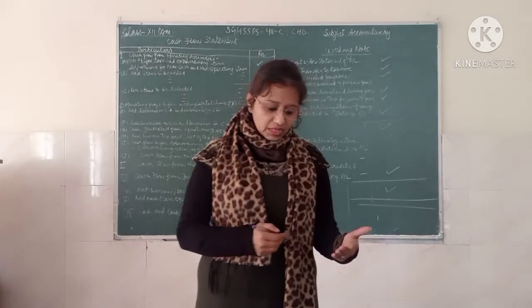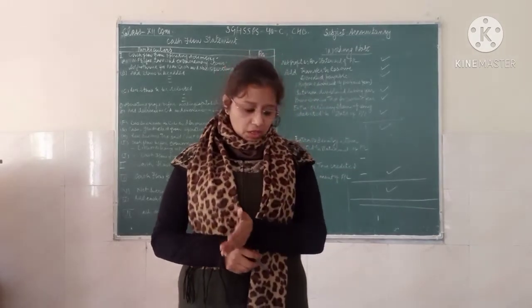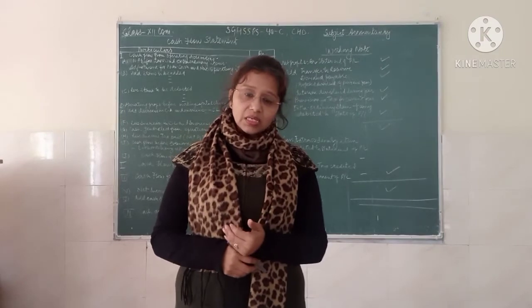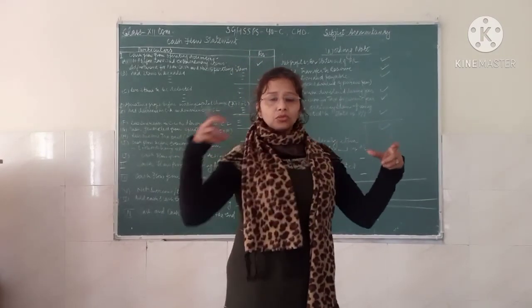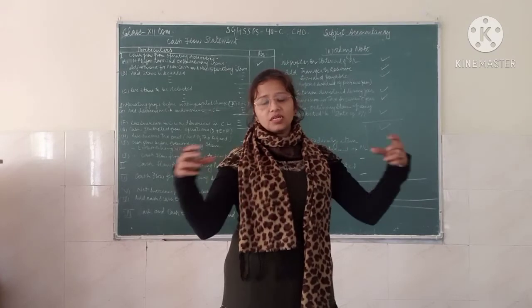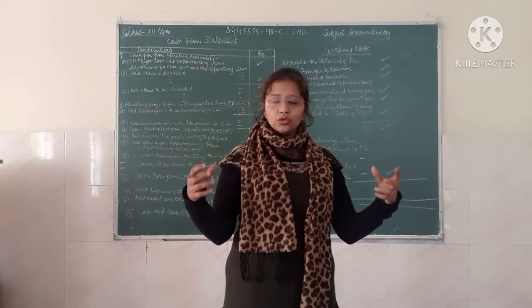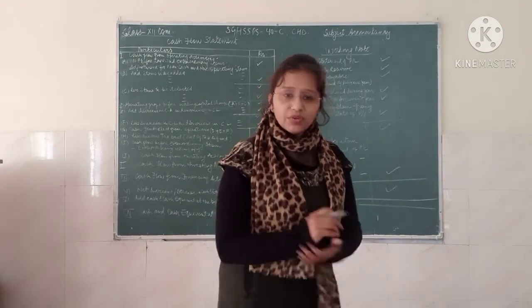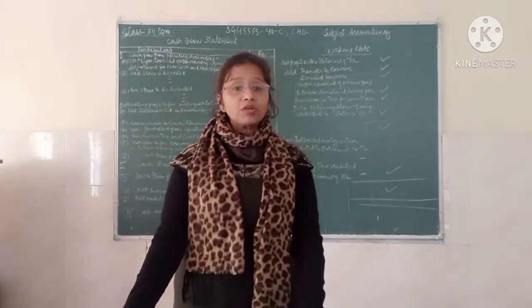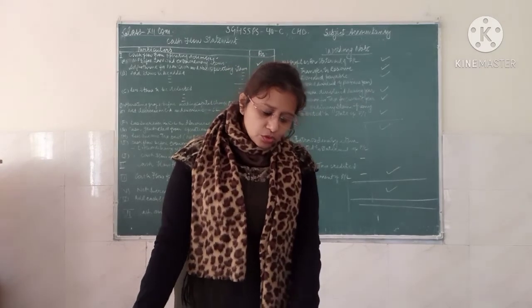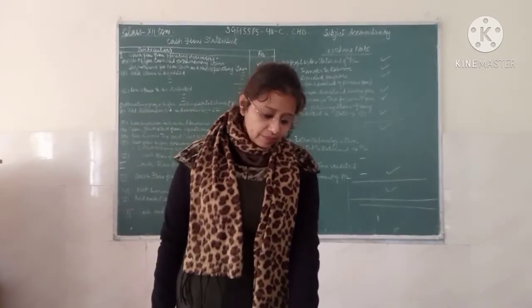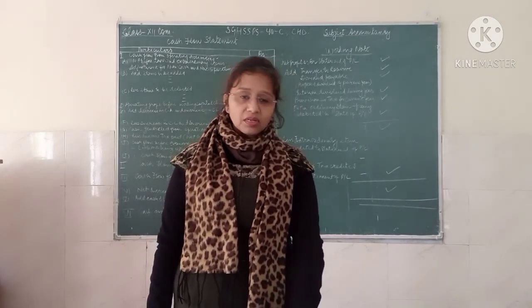For example, the cash withdrawal from the bank for the business. It means that the cash is moving from the bank to the cash in hand. There is no change at all, no change of value or anything. So that's why we are not taking it. It is in between the cash and cash equivalents. Another example is the cash deposited into the bank out of the cash in hand, and the sale or purchase of short-term marketable securities.